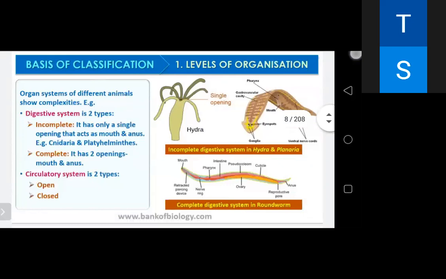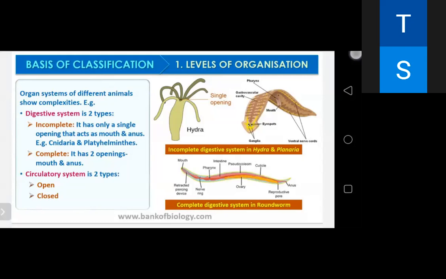Like in the case of organ systems, different animals show complexities. Like in the digestive system, as in the platyhelminths, there is only a single opening to the outside of the body that serves as both mouth and anus, and this is called incomplete. And the complete one, like in our case, we are having mouth and anus, two openings.